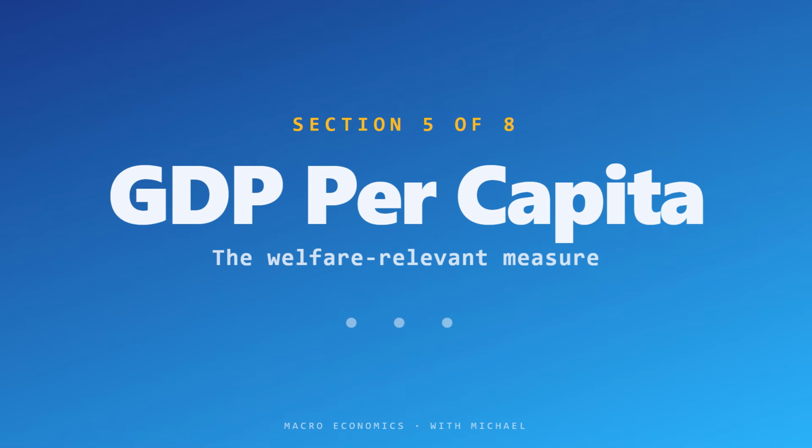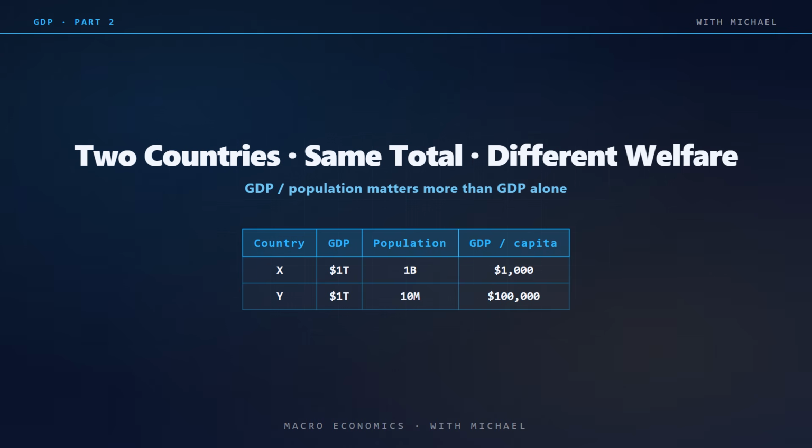Consider two countries. Country X has GDP of $1 trillion and population of 1 billion. Country Y has GDP of $1 trillion and population of 10 million. Their GDP is identical, but country Y is 100 times richer per person. GDP per capita is total GDP divided by population. It is the single best welfare indicator economists have.